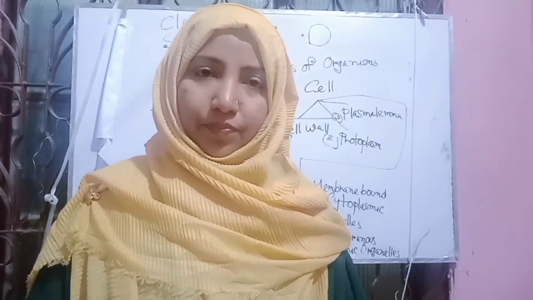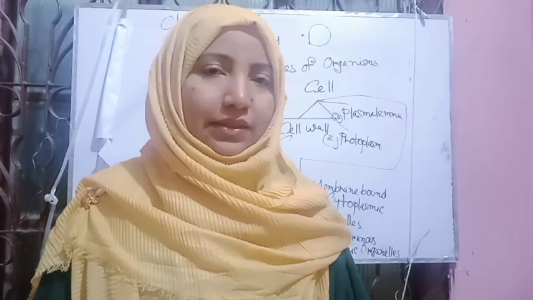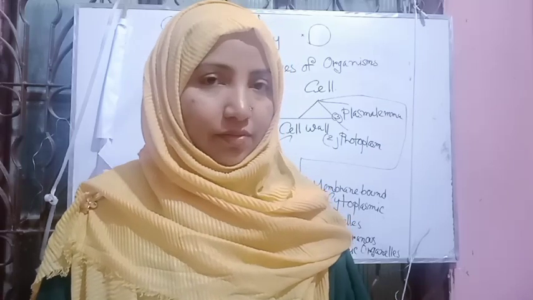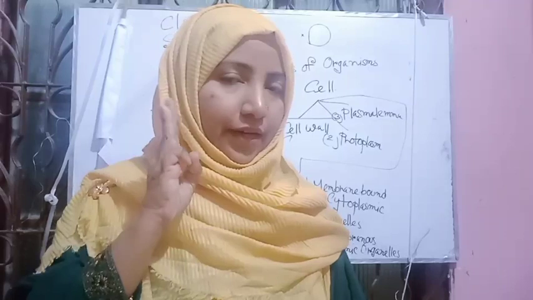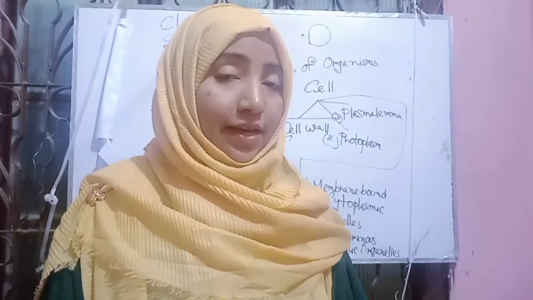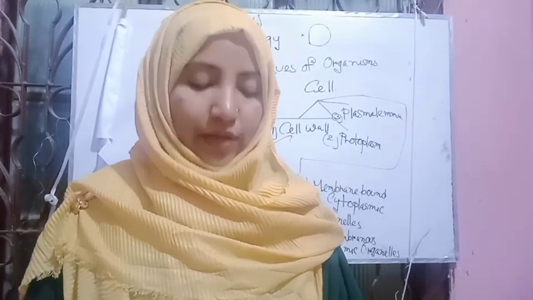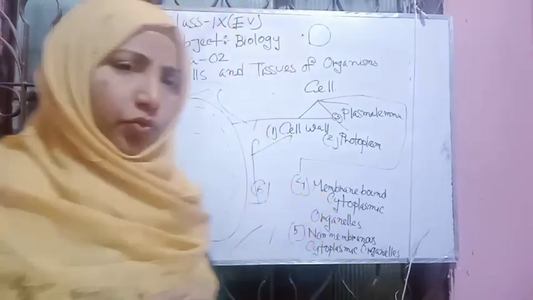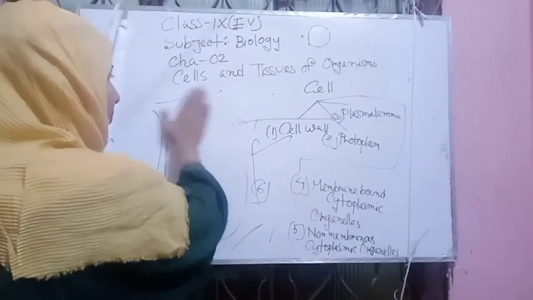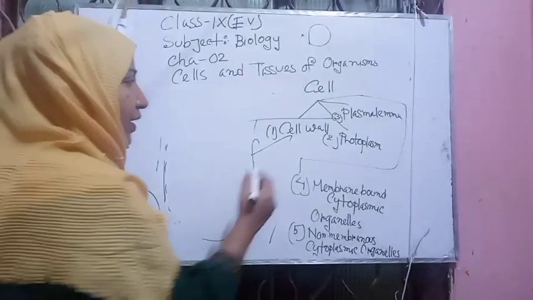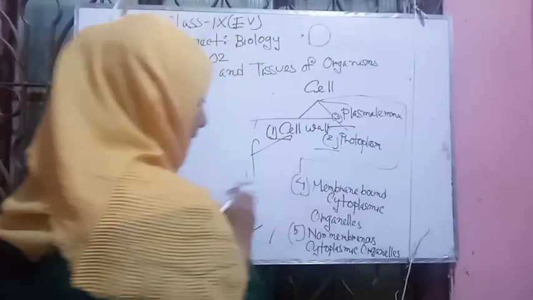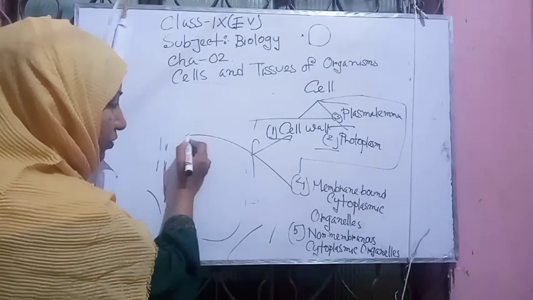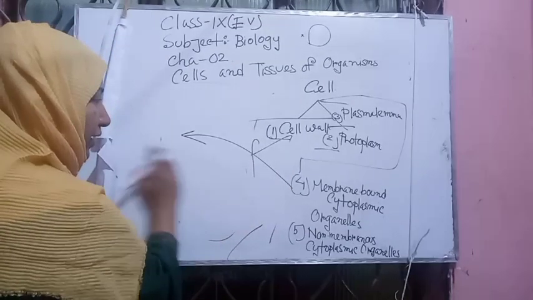Animal cells have no cell wall, but plant cells, bacteria and fungi, these three categories, have a cell wall. Today I will explain only one structure, the cell wall. First is the cell wall, second is the protoplasm, third is the plasma lemma. Then the membrane-bound cytoplasmic organelles.